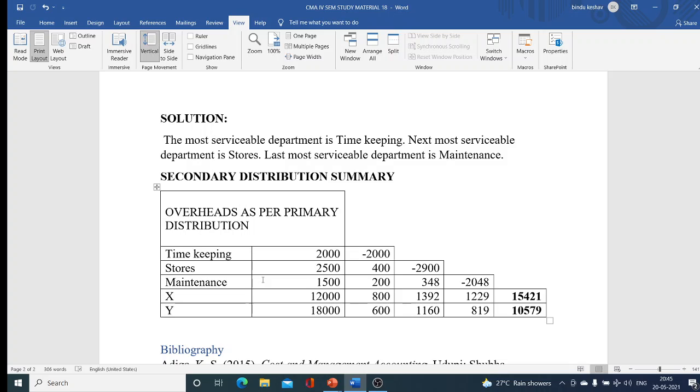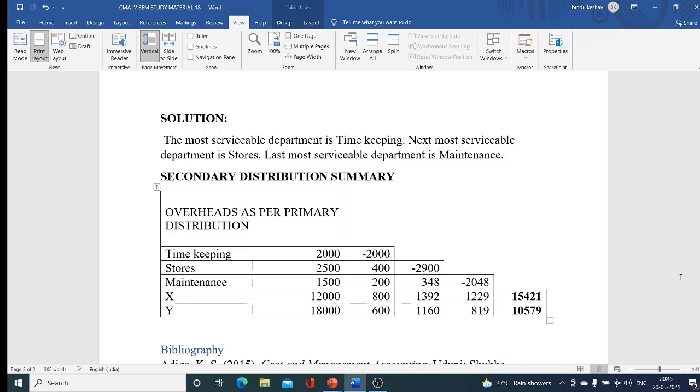Now we can see the maintenance department originally had 1500, the timekeeping department's overheads 200, and the overheads which have come from the stores department are 348. So 1500 plus 200 plus 348, the total is 2048. This 2048 should be distributed among the X and Y departments.